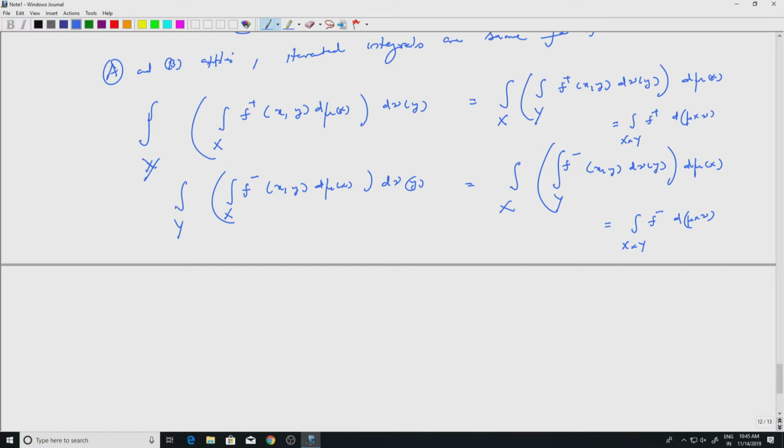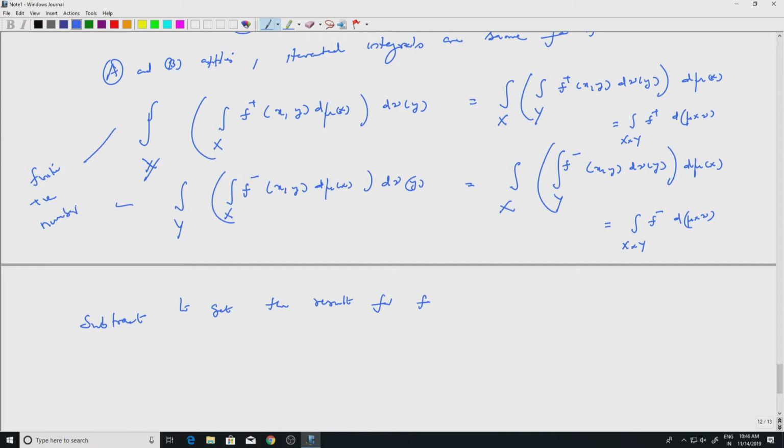Because of this, we subtract to get the result for f. You have to make sure that when you subtract you are not getting an infinity minus infinity term, but these are all in L1, so they are all finite quantities. So these are finite positive numbers in fact, because they are all positive.